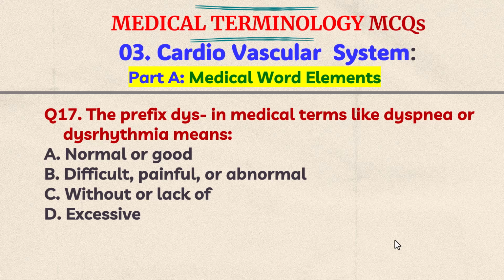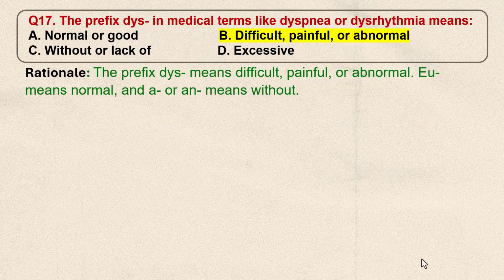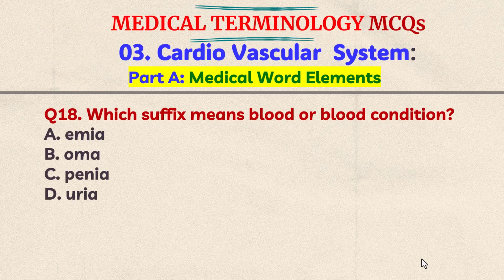Normal or good, B. Difficult, painful or abnormal, C. Without or lack of, D. Excessive. Think the answer. The correct answer is B. Difficult, painful or abnormal. The prefix dys means difficult, painful or abnormal. Eu means normal, and a or an means without. Question number 18. Which suffix means blood or blood condition?